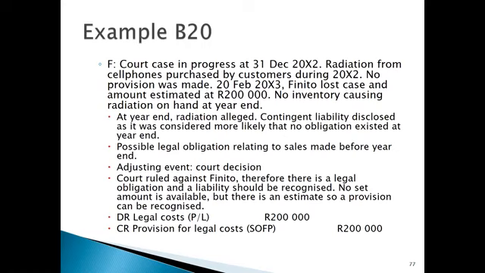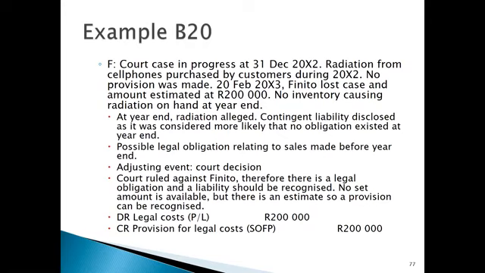So if we look at year end, the court case was in progress where radiation was allegedly taking place. At that point, you might want to consider a contingent liability where you disclose the information around the court case itself. Because at that point, it would be considered more likely that no obligation existed at year end.